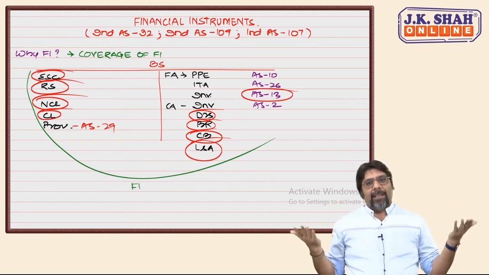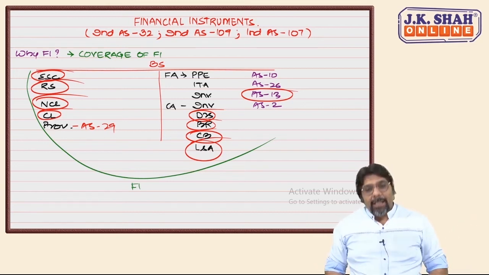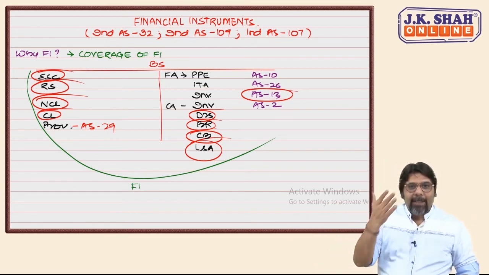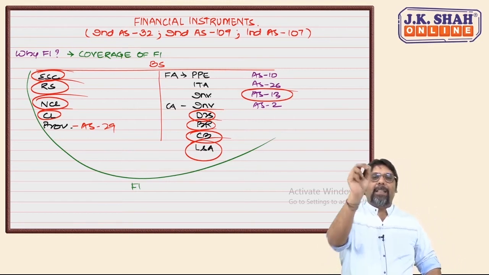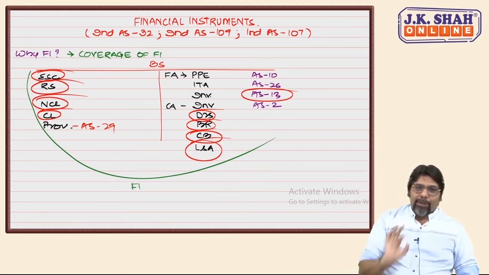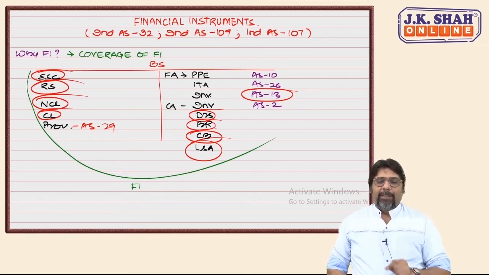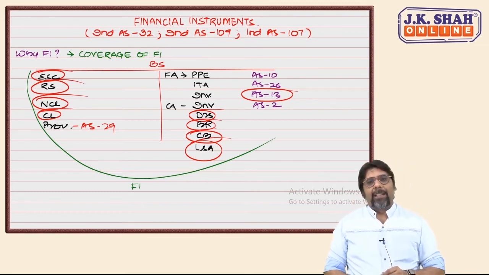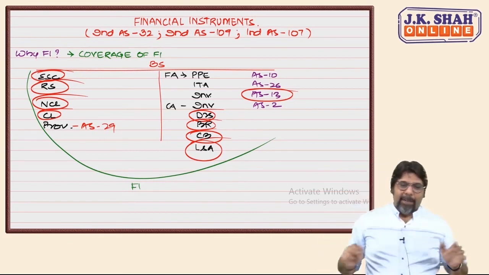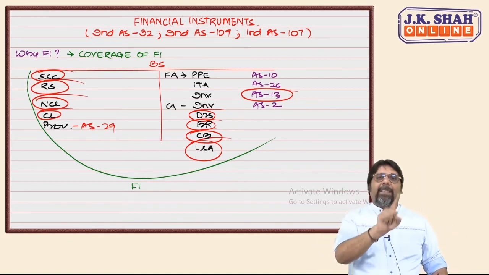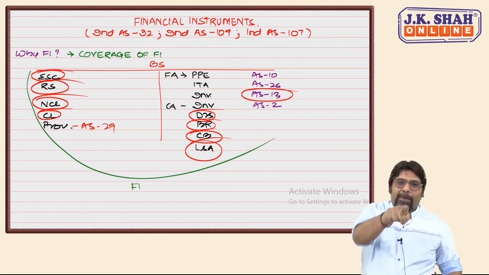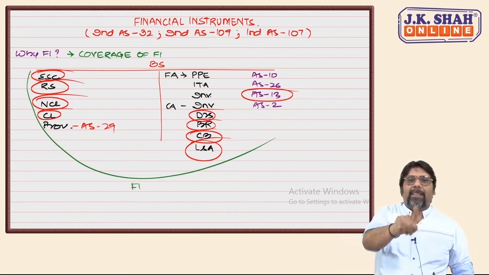It says, what are you doing? Why are you showing all this? A 10 rupee share issued for 12 rupees should be disclosed at 12 rupees capital. Game over. If you want, you can disclose it, but that is equity only. That 2 rupees you can call securities premium if you want, but that is equity.